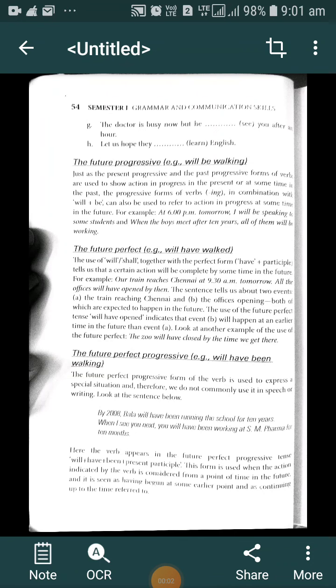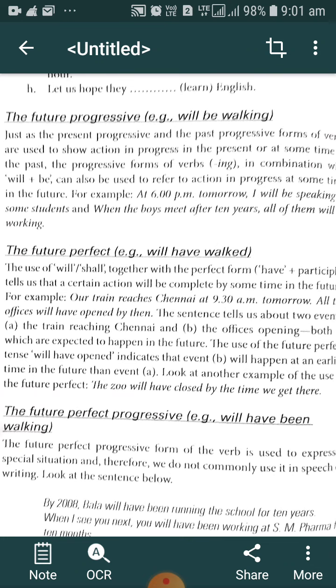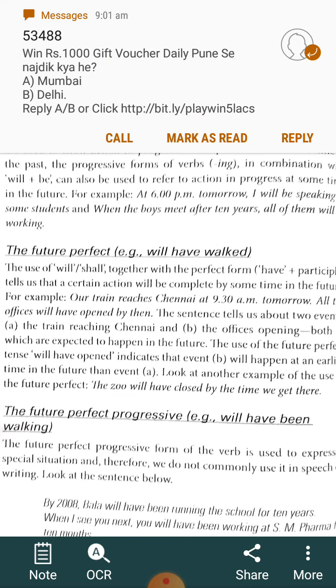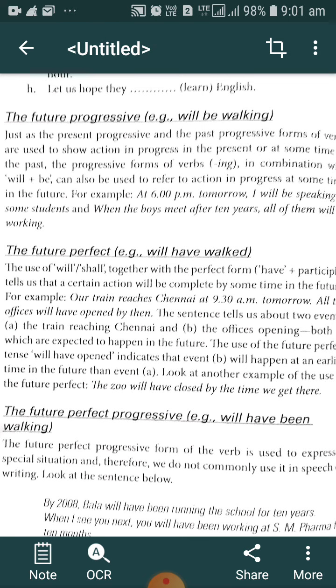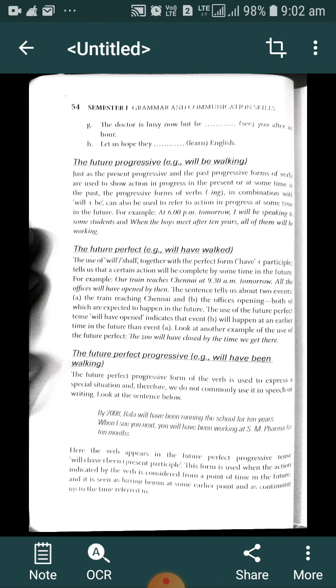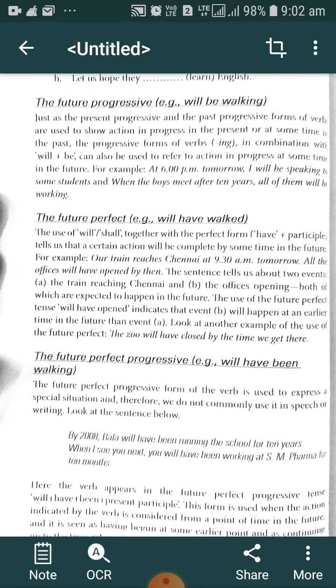Good morning. In the last video, we discussed the simple future tense. While discussing simple future tense, we have learned that we can express future action with the help of simple present tense, going to form, and present progressive tense, as well as using subject plus shall or will and base form of verb.